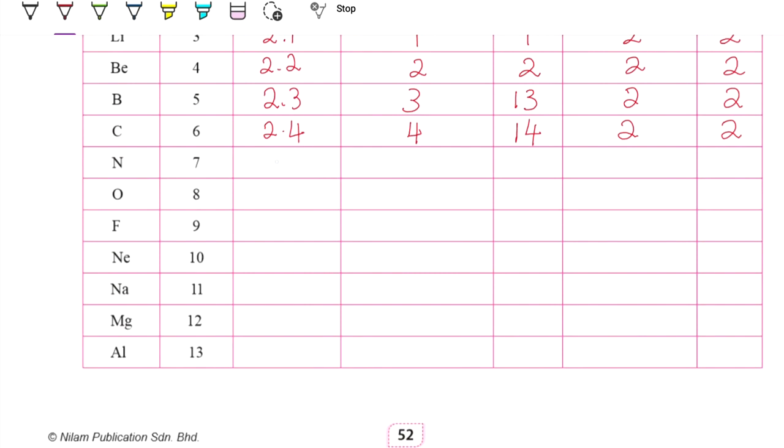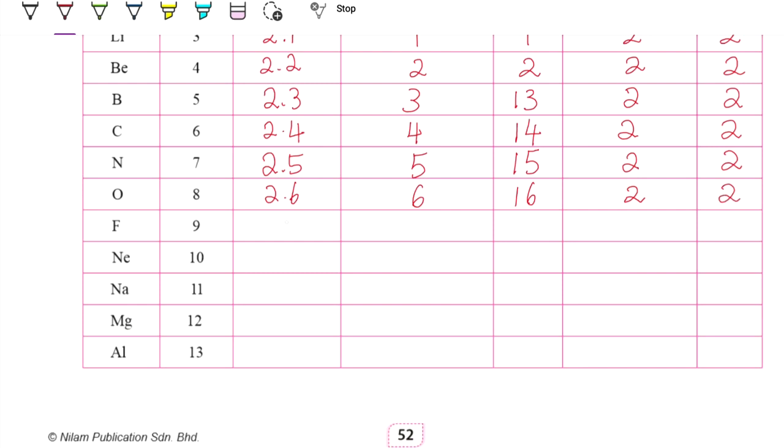Again, nitrogen is 7 protons, so it's 2, 5. So 5 valence electrons, so it's 15. Period 2. Okay, oxygen 8, so it'll be 2, 6. So 6 valence electrons, so plus 10, it'll be 16. 2 shells, so period 2.